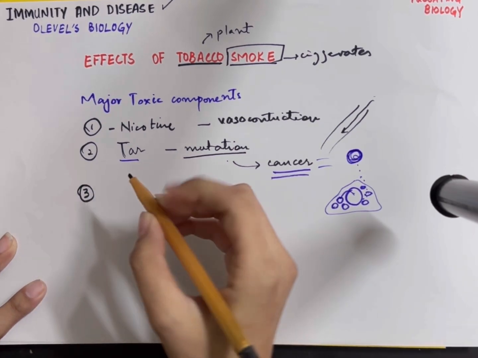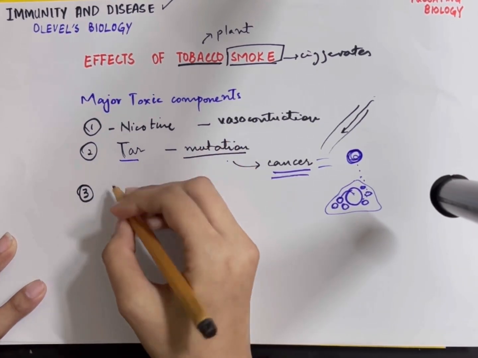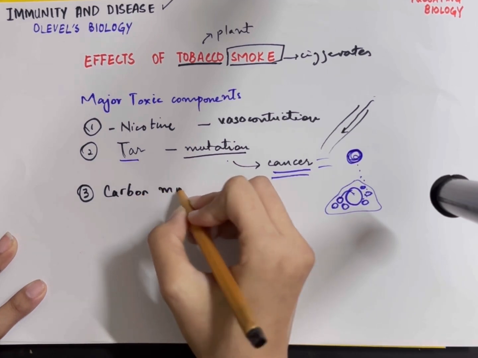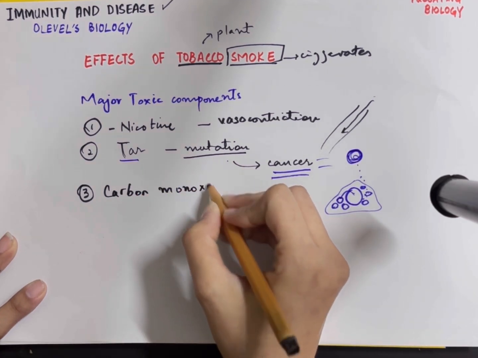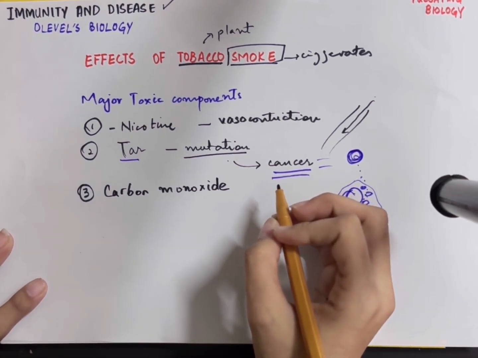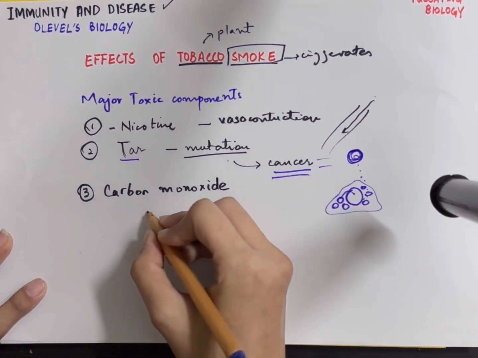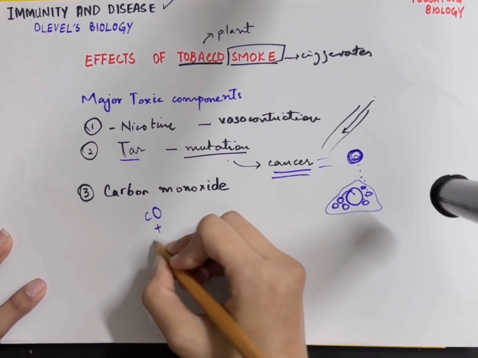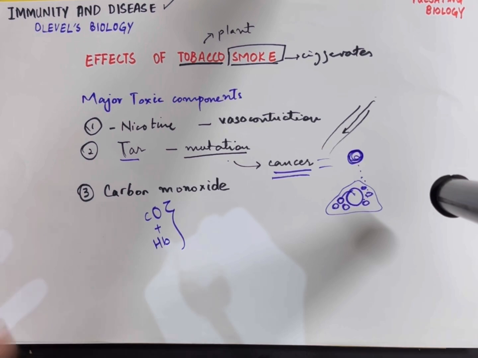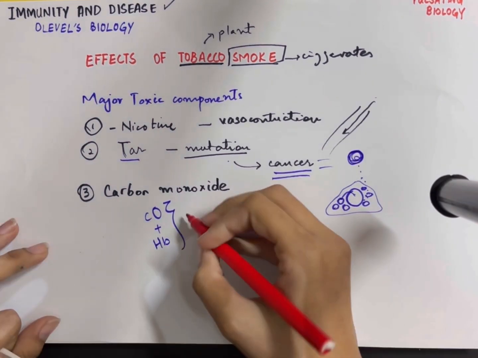Thirdly, the major toxic component that we have is carbon monoxide. Do keep in focus that carbon monoxide is very different from carbon dioxide. Carbon monoxide combines with hemoglobin, and what happens in this case is that it forms carboxyhemoglobin. Now, what is carboxyhemoglobin?